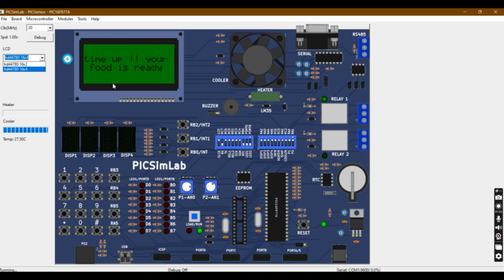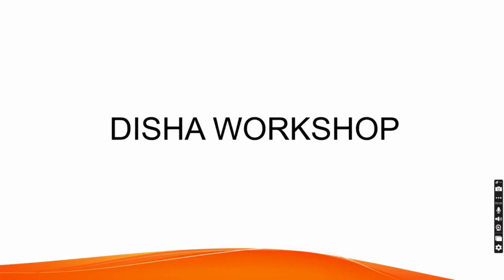So we are returning to the screen. The time is off and the food is ready. We are returning to the main menu. We have seen micro mode, grill mode, convection mode and start mode. Now returning to the previous slides.